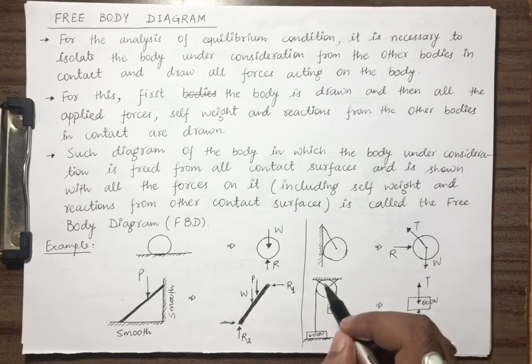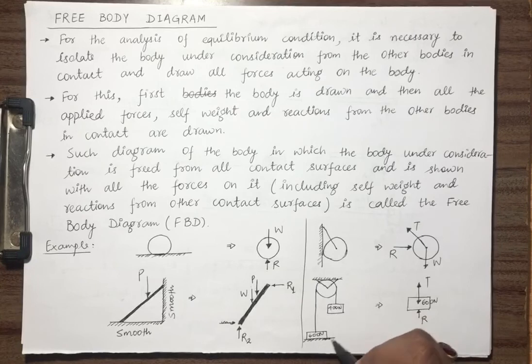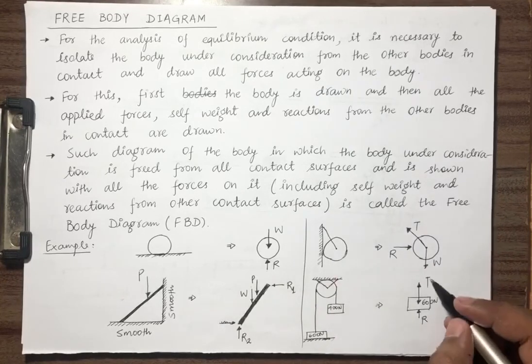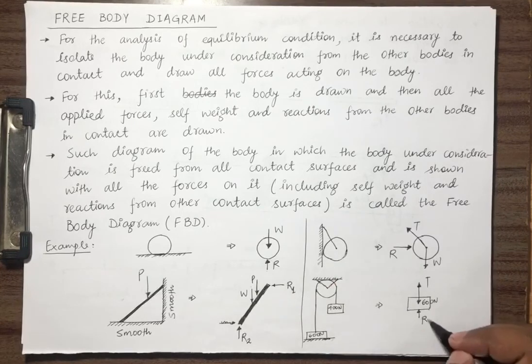Now let me show, this is a pulley, there are two weights, one placed on the surface, the other hanging. We want to draw the free body diagram for this 600 Newton body. So for the 600 Newton body, we have separated it, with one tension in the thread, one reaction, and the weight itself is given as 600 Newton. You have done this in your physics classes, I hope so. So this is all for free body diagram and equilibrium.